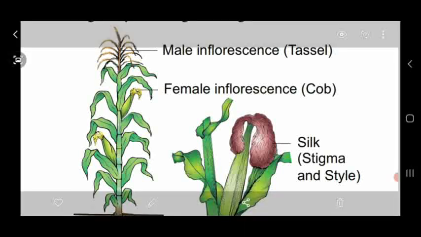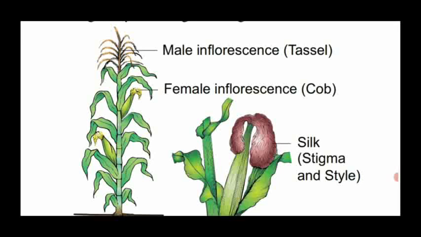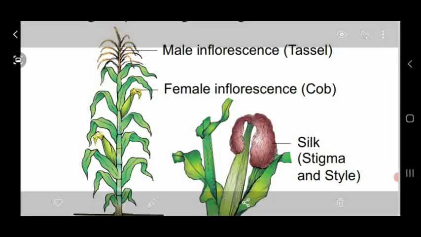But the production of pollen grains in the maize plant is heavy, so a light breeze cannot carry the pollen grains from the male inflorescence to the female inflorescence called cob. So whenever the wind blows heavily, only at that time does it transfer the pollen grains from the male flower to the female flower.